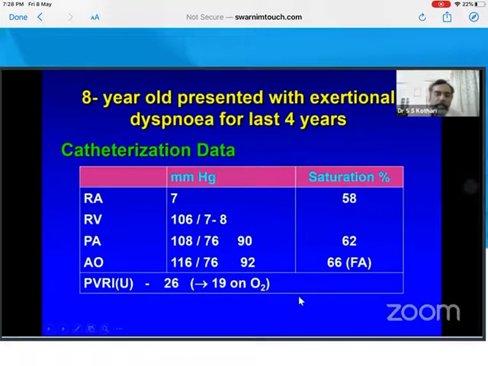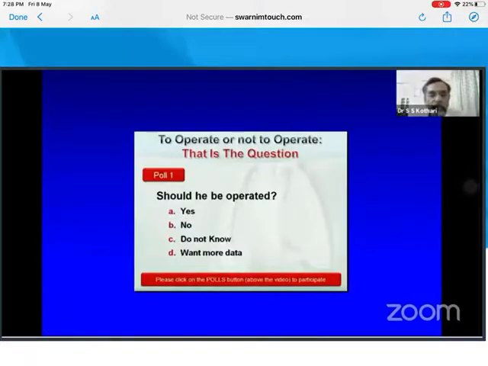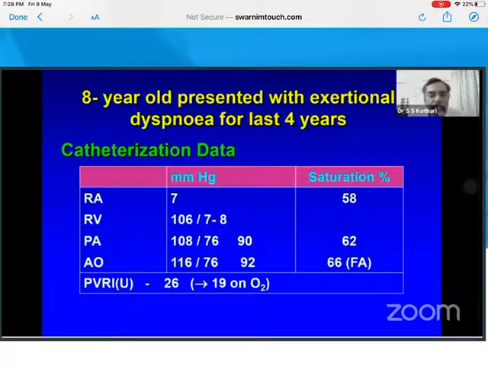So the patient has a PDA, is 8 years old, and his PA pressure is 90 with PVRI of 26, which on oxygen becomes 19. Could he ever be operable? His aortic saturation is 66. Should he be operated? Have a look again. PA 90, PVRI 26, dropping to 19.